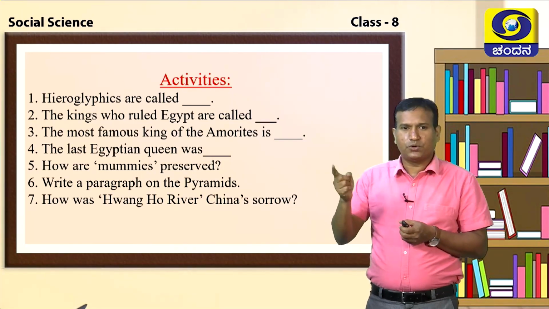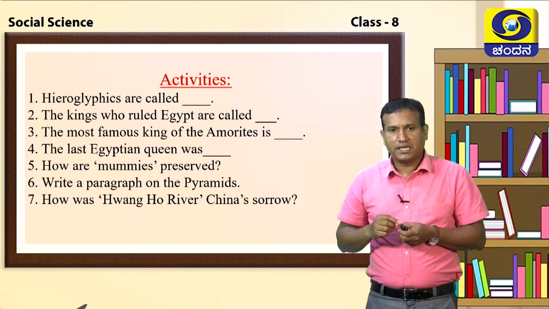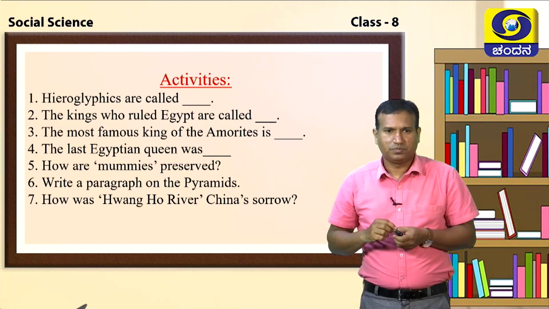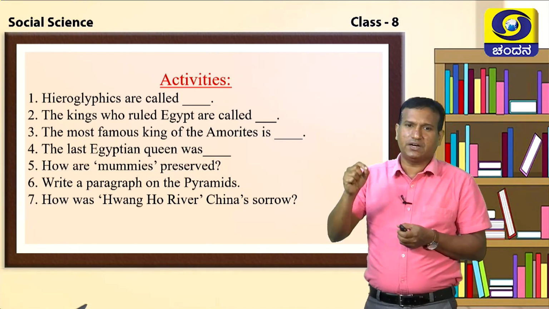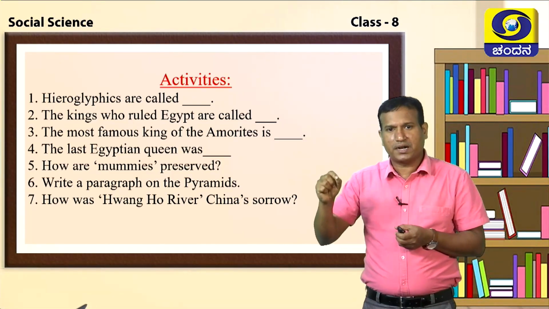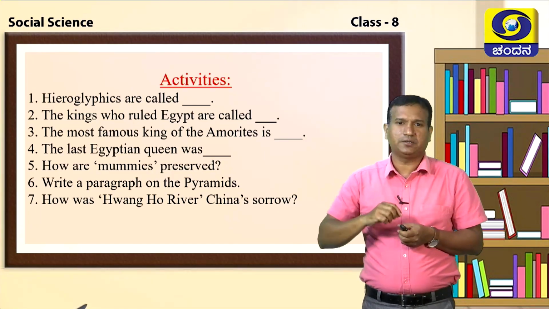Who was the last queen of Egypt? Cleopatra was the last queen of Egypt. Then who was the most famous king of the Amorites? The most famous king of the Amorites was Hammurabi.